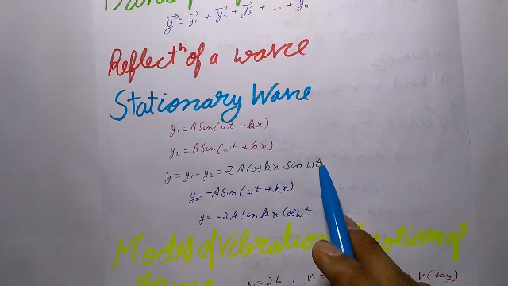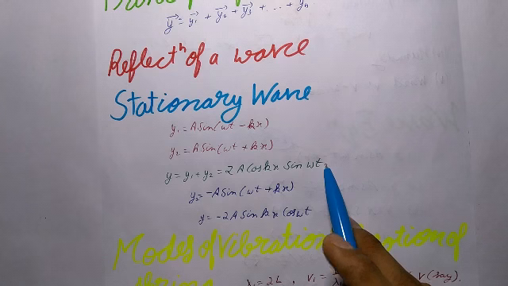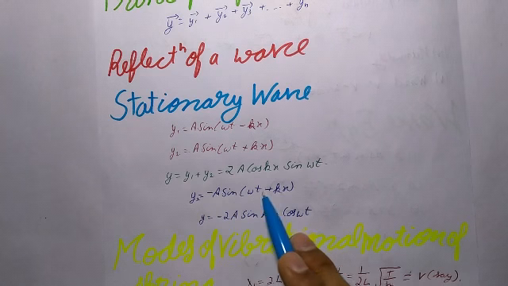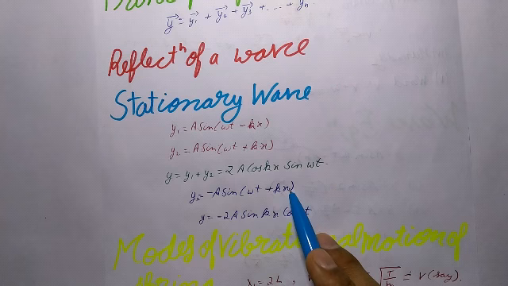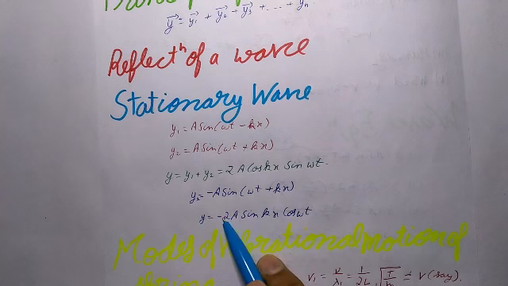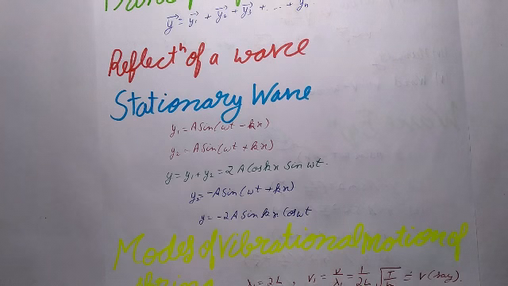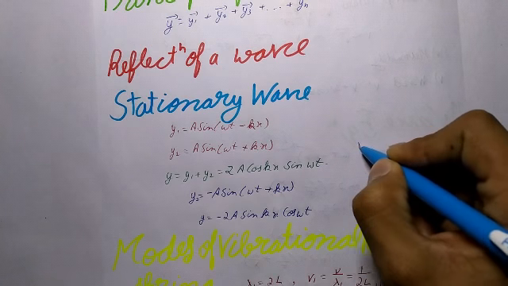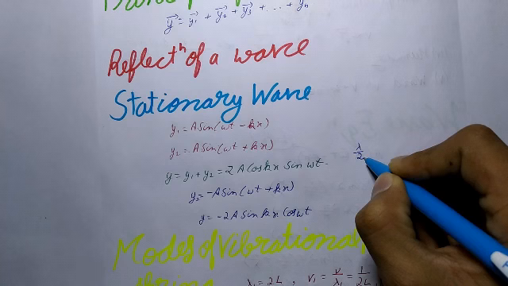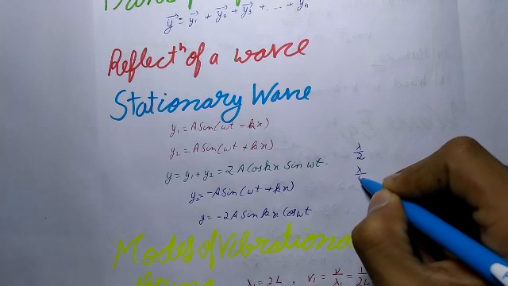If the wave is reflected from a rigid end, then y2 will be equal to minus a sin(omega t plus kx), and the equation of stationary wave will be y equals minus 2a sin kx cos omega t. In this case, the points x equals 0, lambda by 2, lambda, 3 lambda by 2 will be nodes, and the points x equals lambda by 4, 3 lambda by 4, 5 lambda by 4 will be antinodes. Separation between two successive nodes or antinodes is lambda by 2, and separation between a node and the nearest antinode is lambda by 4.